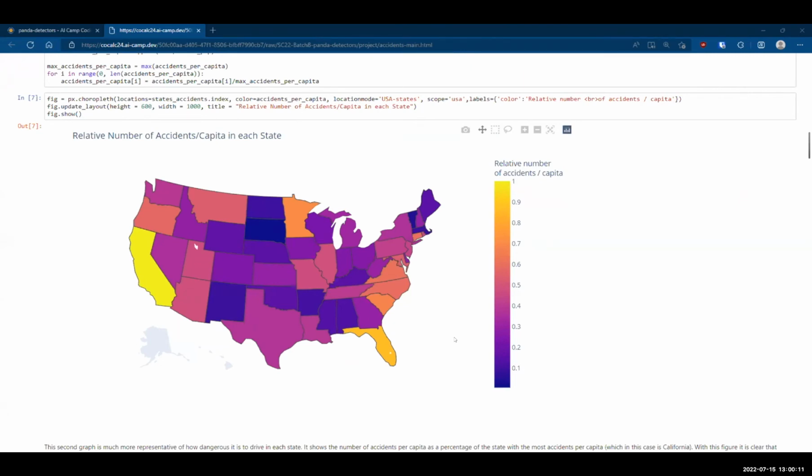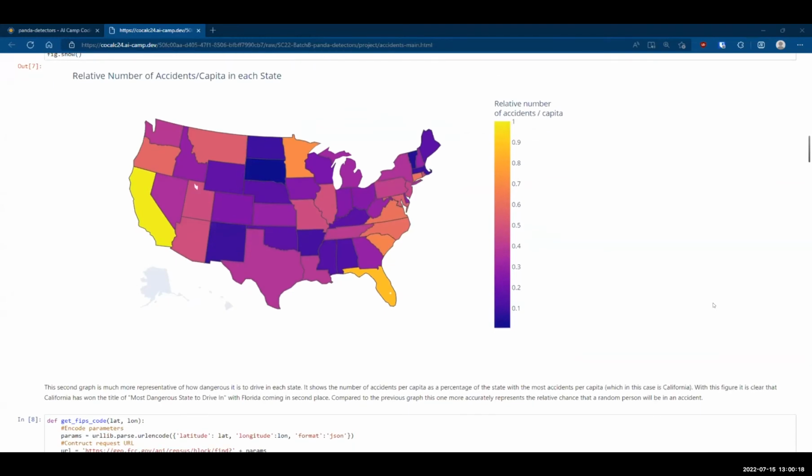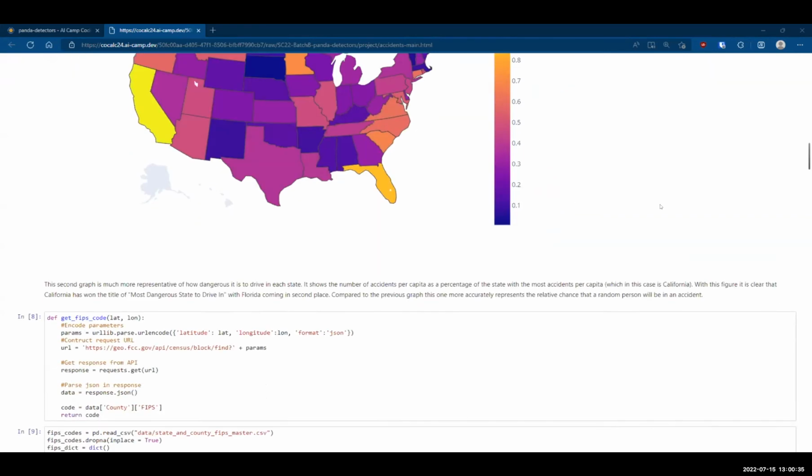A state with a higher population doesn't necessarily have the highest per capita of accidents. With this, we can see that California wins the title of most dangerous state to drive in, with Florida coming in at second place with 86% of the number of accidents of California per capita. This graph, compared to the previous one, more accurately represents the relative chance that a random person will be in an accident.